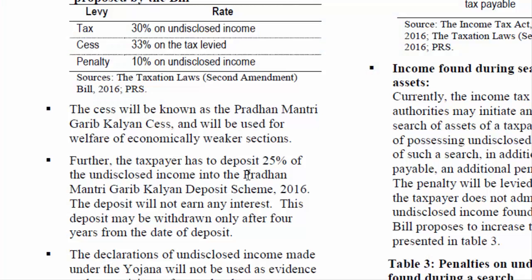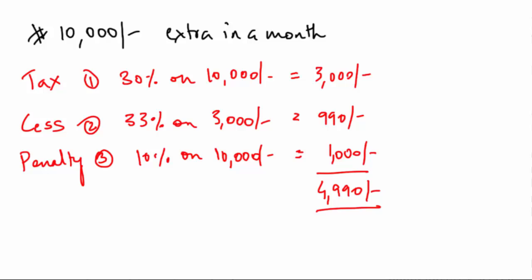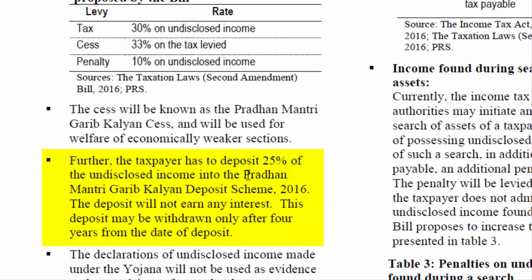Now there's another condition that the government has imposed. After taking away the tax, the remaining amount, which is 5,010 rupees, 25% of this amount has to be deposited into the Pradhan Mantri Garib Kalyan scheme, the scheme that we just spoke about. And this deposit will not earn you any interest. This deposit may be withdrawn only after 4 years from the date of deposit. So this is the tax and penalty system for people who self-declare their undisclosed income.